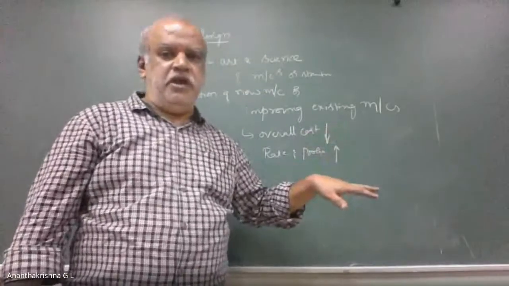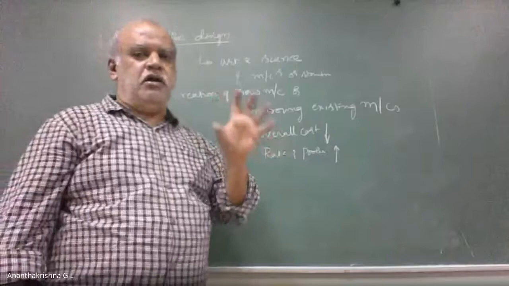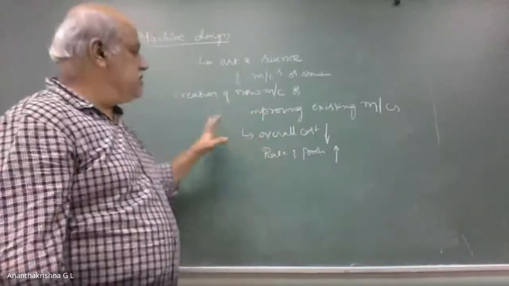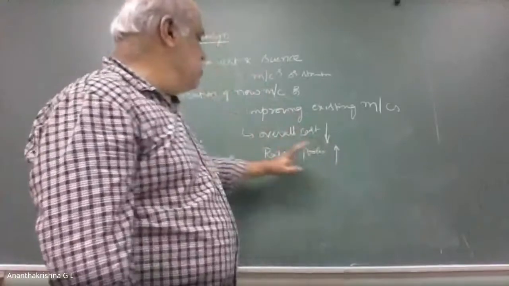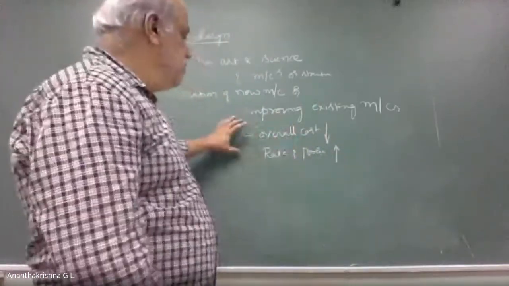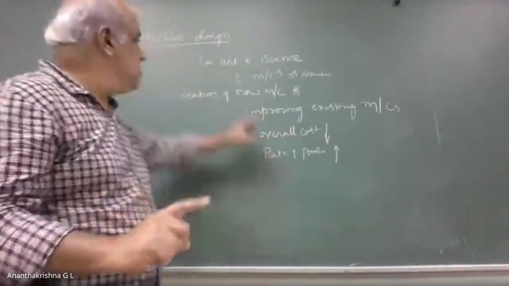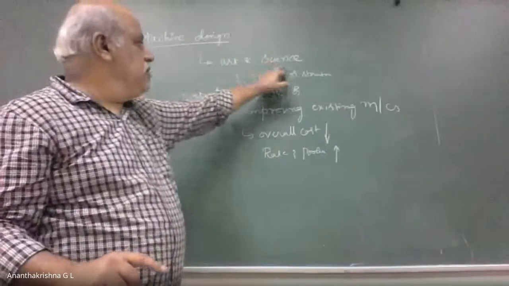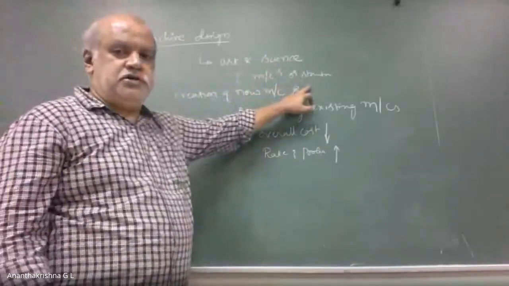Are you there with me? So the new machine or a better machine is one which is economical in overall cost of production, and also the performance during operation should be better. So machine design deals with the art and science of creating or designing machines or structures.